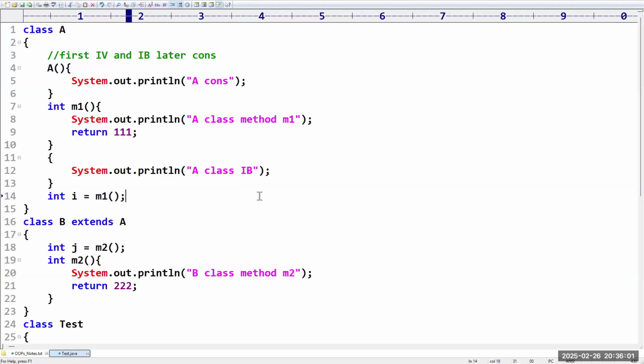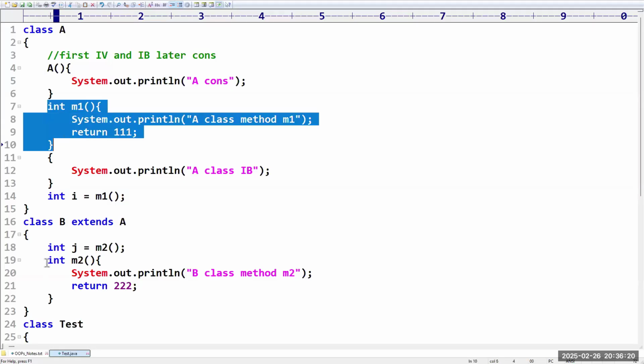See, the order of loading a class. Whenever you are creating an object for B, if there is any parent, we won't create a separate parent class object, right? The parent class instance is used in the child class, correct? Yes, this M1 we can use in B class, because if it is available to B, then only you can use it, right?